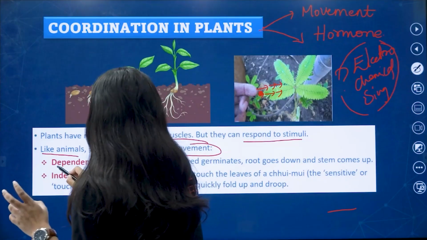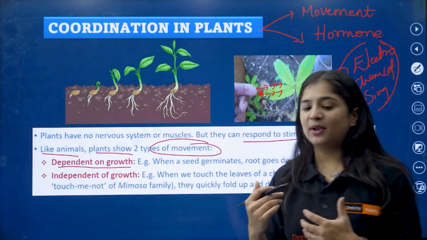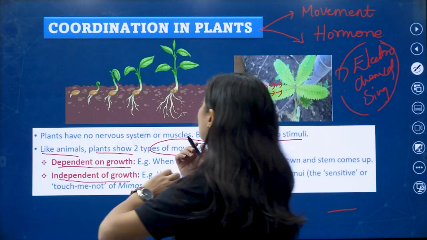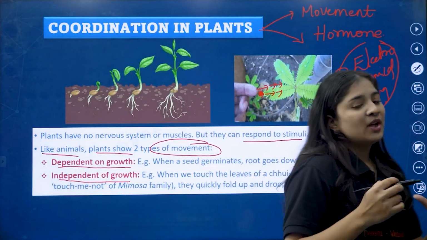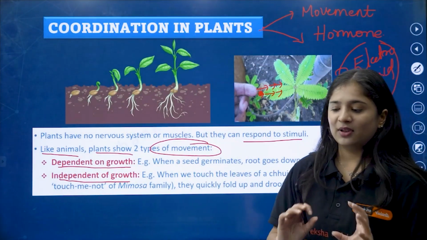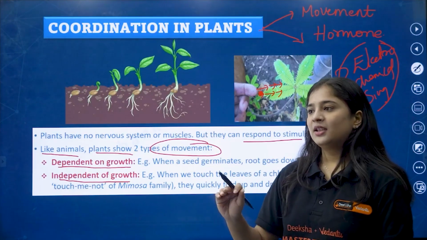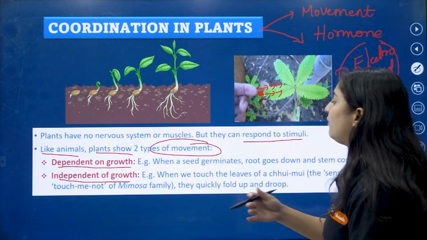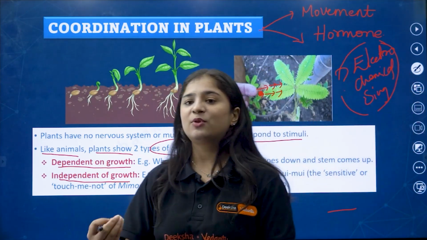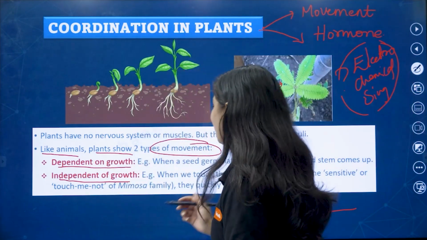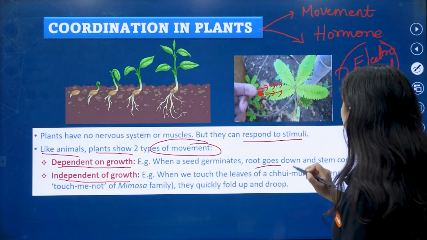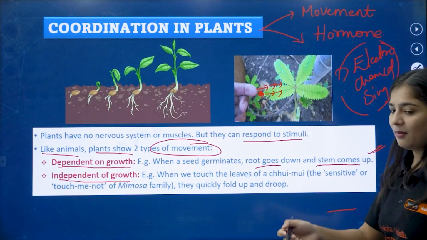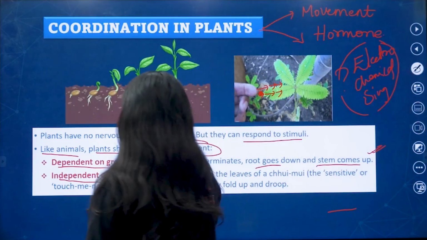One is dependent on growth and the other is independent of growth. Dependent on growth means, for example, imagine there is a seed here. It has to germinate and even the stem has to grow. There are certain kinds of growth where hormones help to grow these parts, such as the root going down and the stem coming up. We will be discussing that later. So, independent of growth.